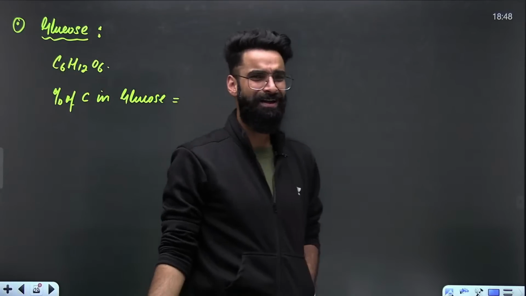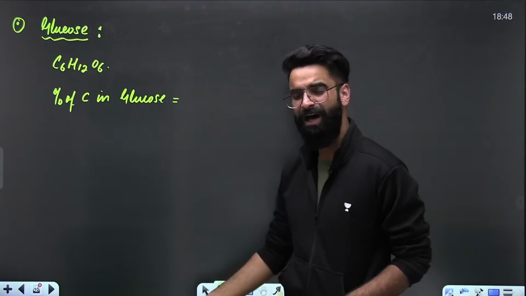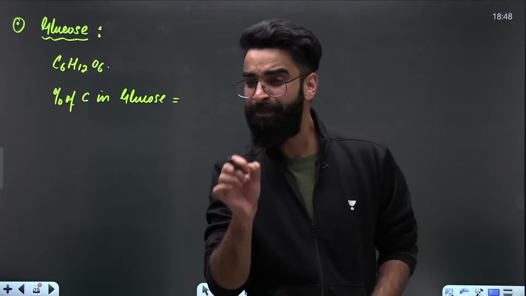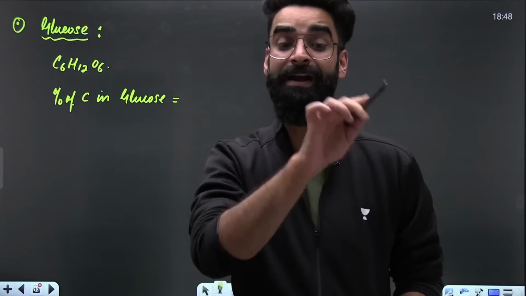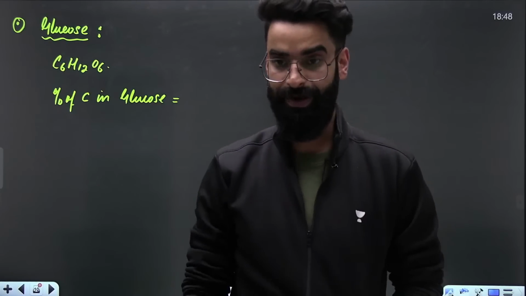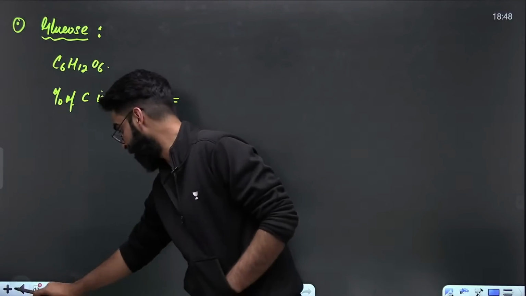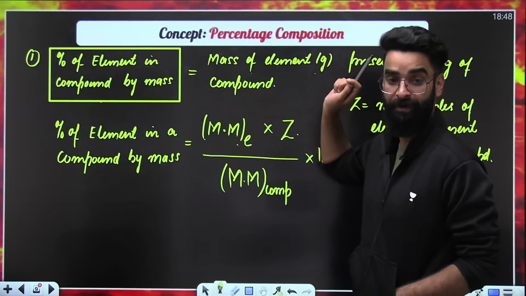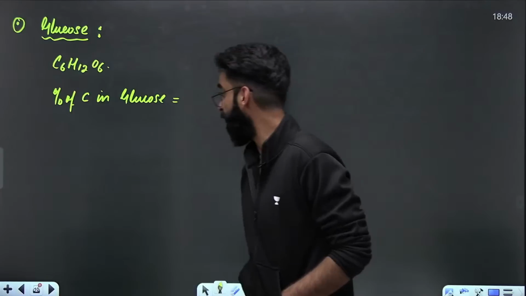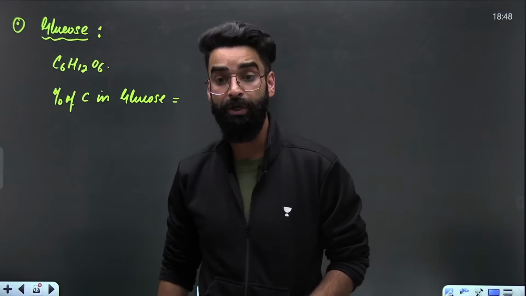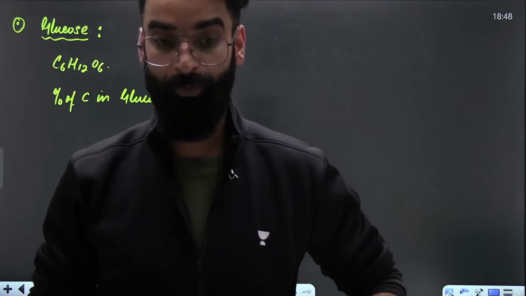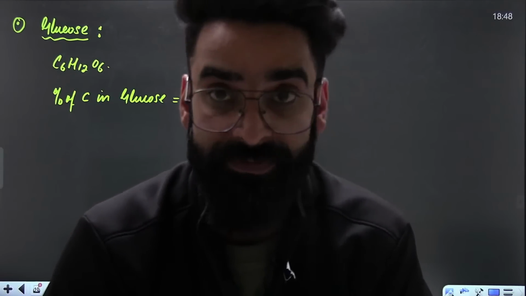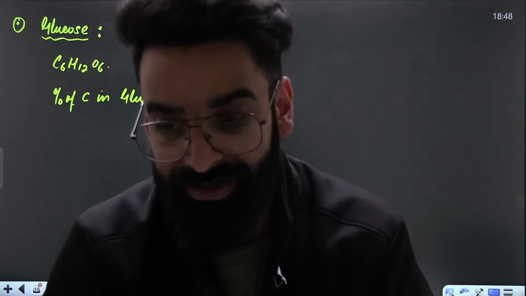Now, dear students, if I ask you to calculate the percentage of carbon in glucose, what am I asking you exactly? I'm asking you to calculate the mass of carbon which is present in 100 grams of glucose, right? How do we define the percentage of an element? It is defined as that mass of the element which is present in 100 grams of compound. So I'm asking you to calculate the mass of carbon in grams that is present in 100 grams of glucose.